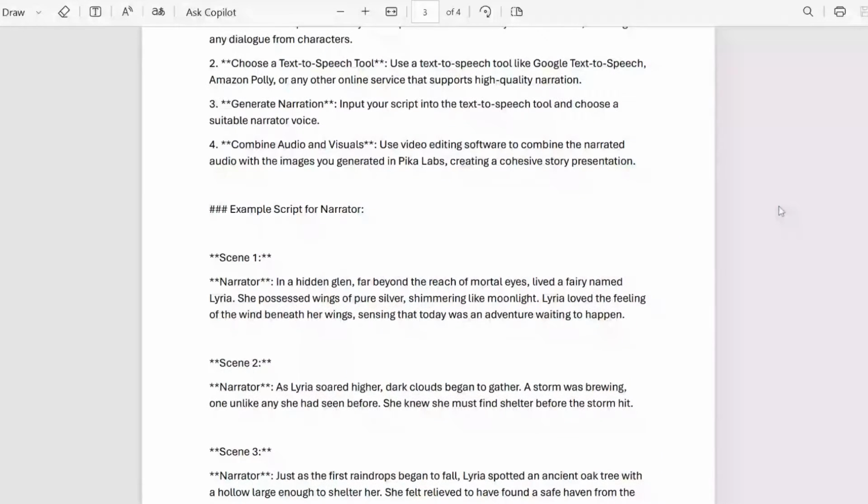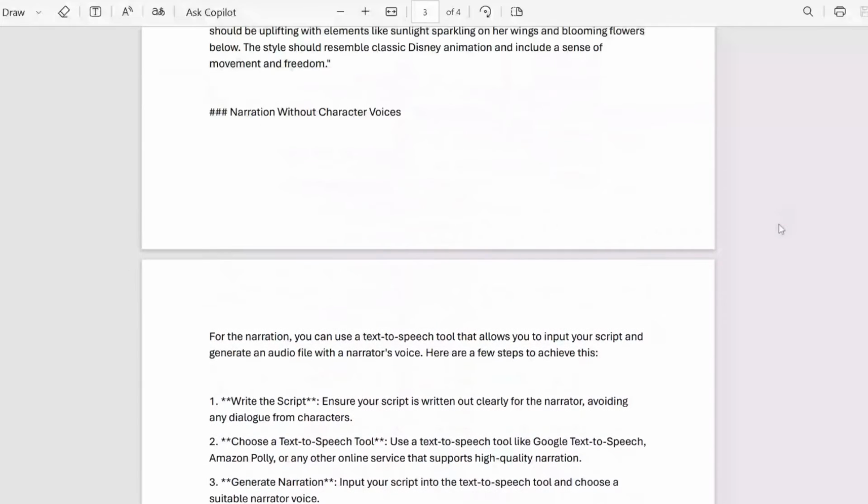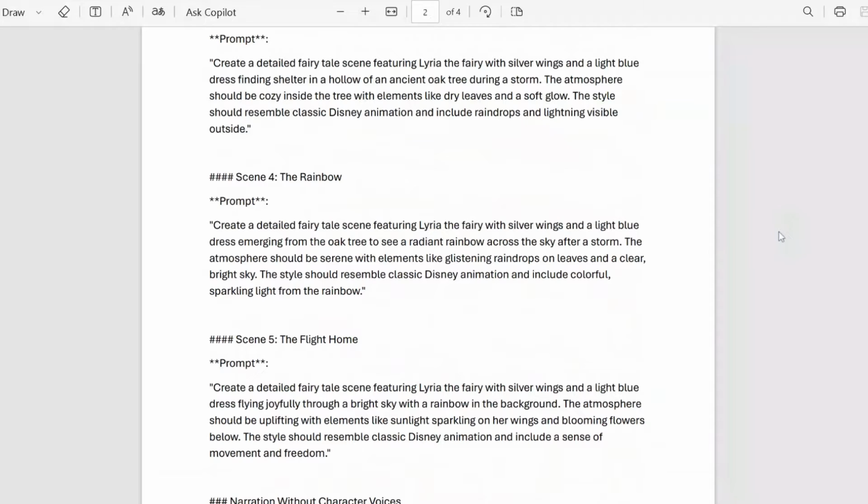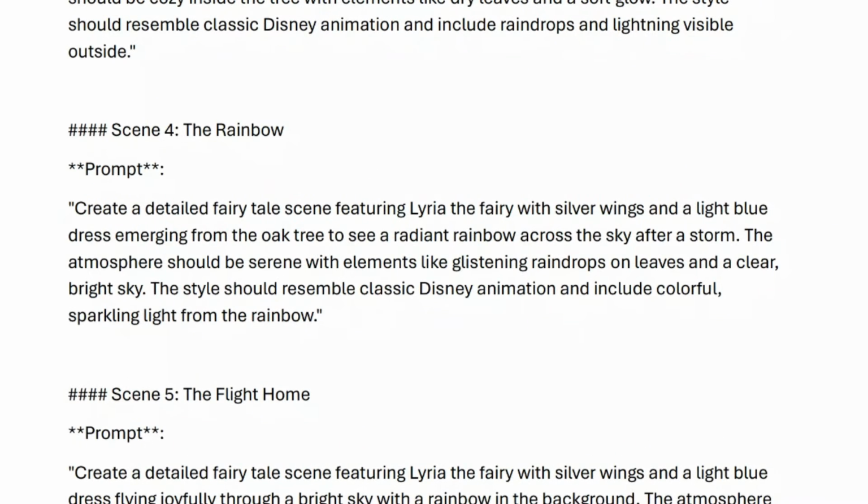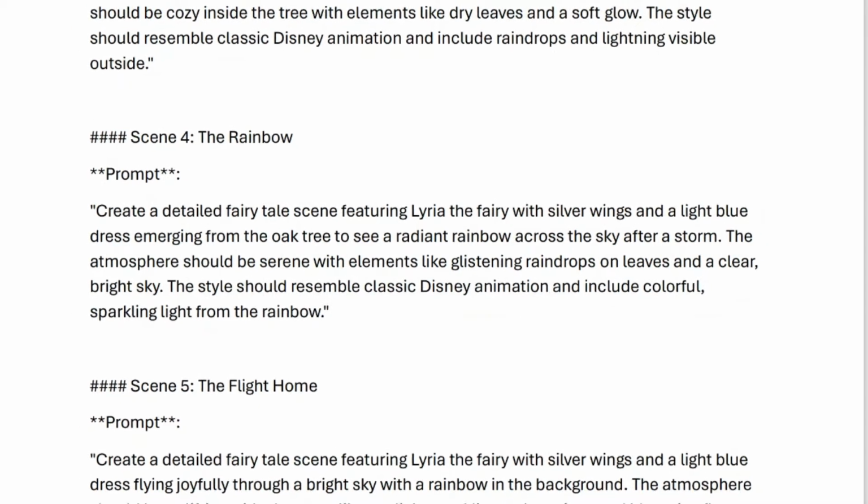But you can see that I have used the templates to generate my story script, and I went ahead to ask ChatGPT to give me a detailed script with a powerful prompt to generate powerful images with the same ideas in the story. Now the next step is to generate a voiceover.